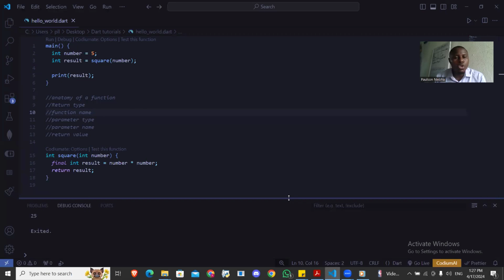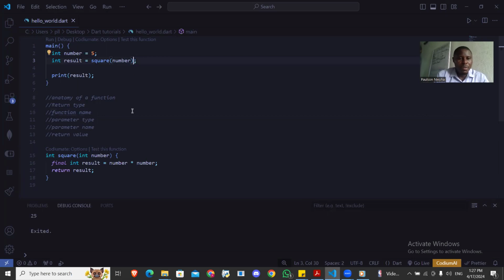And why would you prefer to create a function? I would have just said, why don't I just do the same thing here? Instead of doing this, I will just do the same thing I did here. Why would I not need a function for it? If I still do the same thing, I get my result, right? That's what you might think. You get 25.